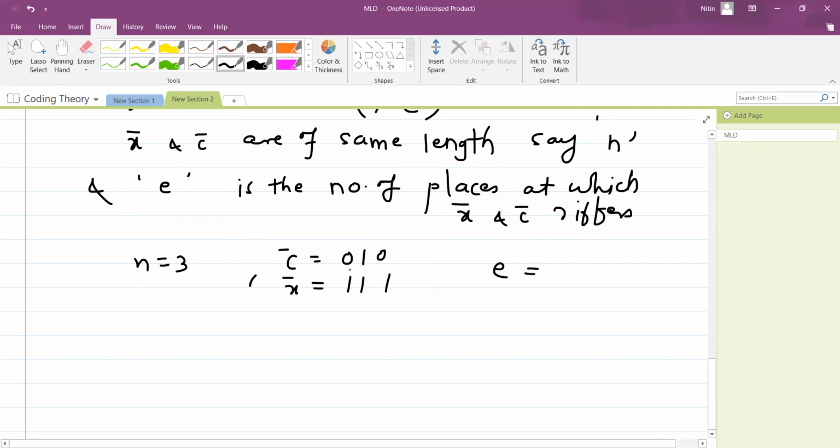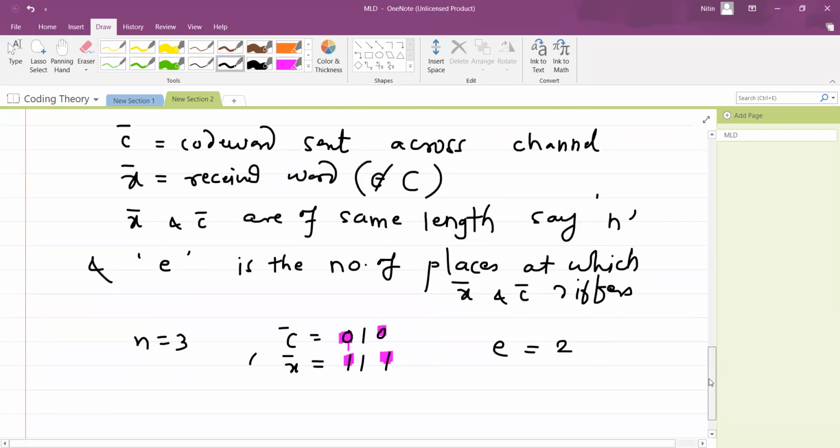In the first place, 0 and 1 are not the same. But 1 and 1 are the same, so we don't need to count. Again, the third place is not the same. So X bar and C bar differ at two positions.